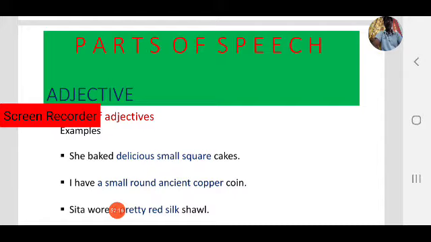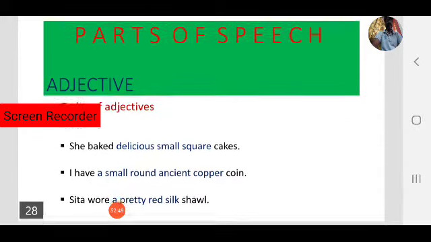The coin was small, it was round in shape, and it was ancient age. It was copper, that is a metal. Four adjectives are there, so observe the order of adjectives. Here, "a" means one, a number. Next, small is size, round is shape, ancient is age, and copper is a metal.